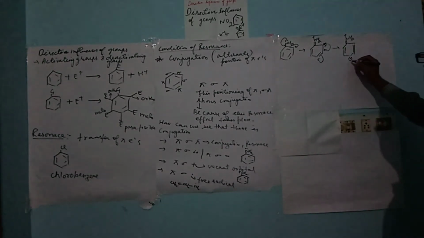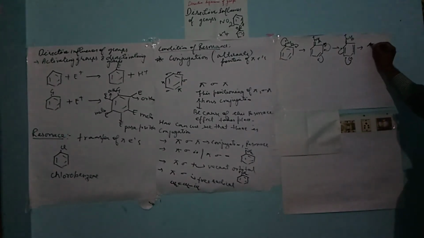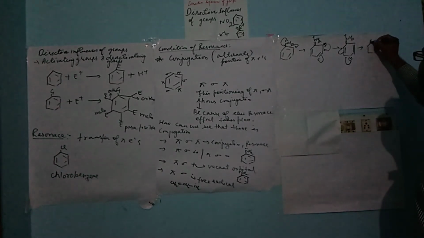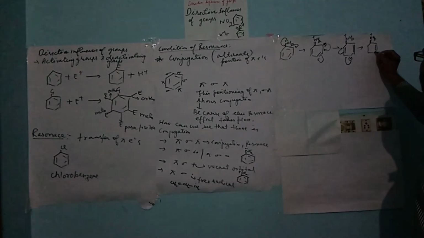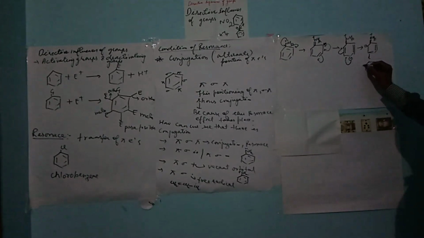Now the next position is shifting of this electron, which will lead to a shift in the pi electron. So what will happen? This will be NH2 plus. A bond will come out and the negative charge shifts over here. For the next condition, what will happen? It will be a negative charge, it will be NH2 plus.